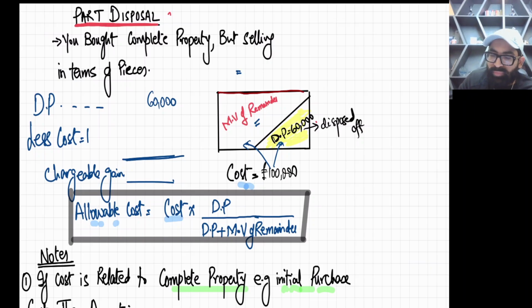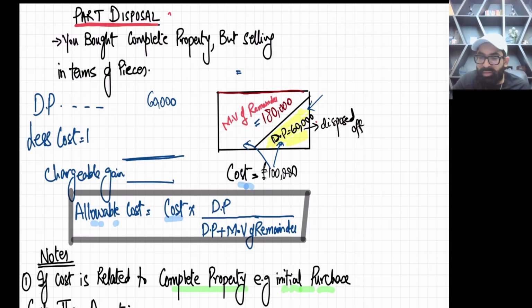As this yellow highlighted portion was just sold in the market, this disposal proceeds figure is already the market value for this portion. For the remaining area, the examiner will always give you the market value. The market value of the remainder in this question is, let us say, 180,000.